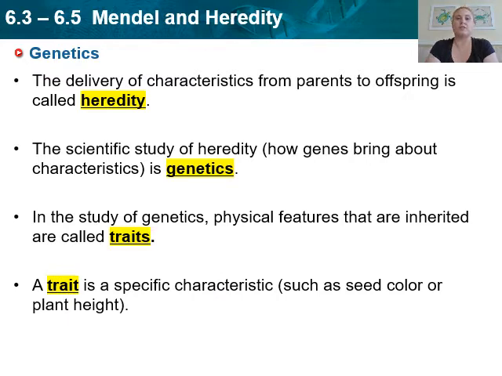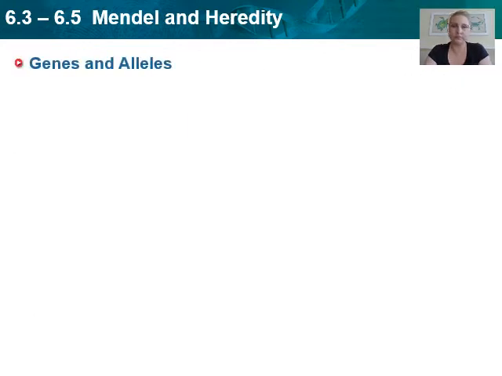So traits are specific characteristics such as the color of your hair, the color of your eyes, how tall you are. If we're talking about pea plants, we're talking about the seed color. Is it yellow or is it green? We're talking about plants themselves. How tall is the plant? So a trait is just a specific characteristic, and those are all controlled by genes.